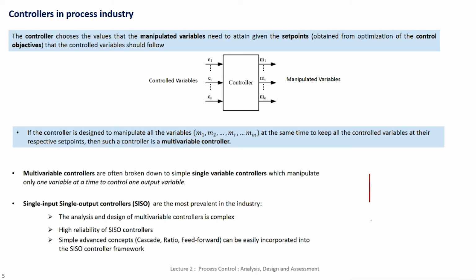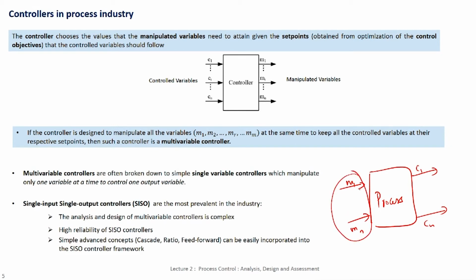So, if I have a process block, what we say is that if there are, let us say, several manipulated variables, in this case I am calling them M1 to Mn, and let us say there are several control variables. If I draw a block diagram like this, what this means is that if I manipulate all of these variables through the process, whatever the physical connections are, the control variables are going to take certain values.